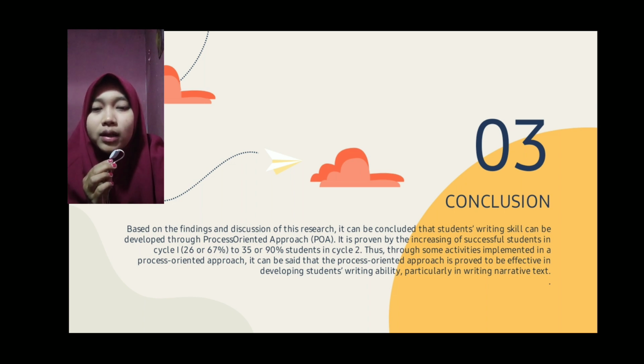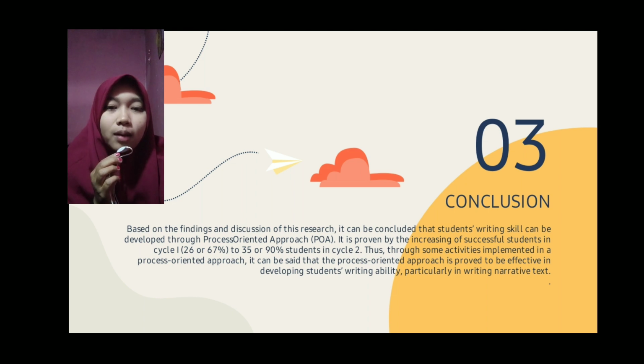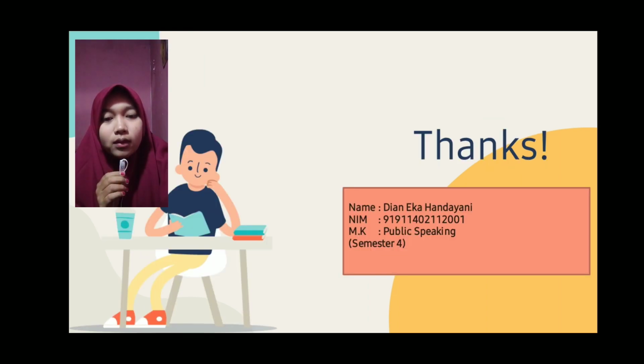This is through some activities implemented in the process-oriented approach. It can be concluded that the process-oriented approach is effective in developing student reading ability, particularly in reading narrative text. That's my presentation.